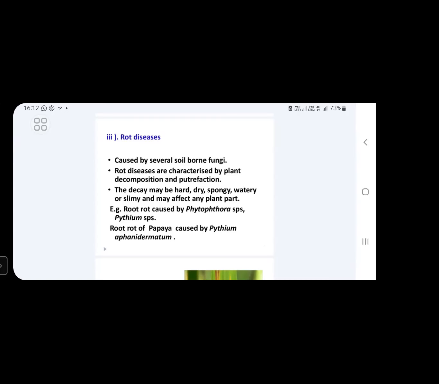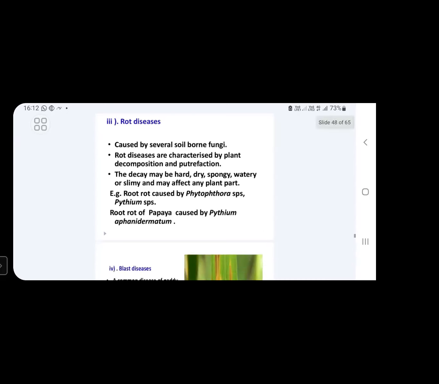For example, root rot disease is caused by Phytophthora species and Pythium species. These two species cause root rot diseases. Root rot of papaya is caused by Pythium aphanidermatum. Pythium aphanidermatum species causes root rot disease in papaya plants.